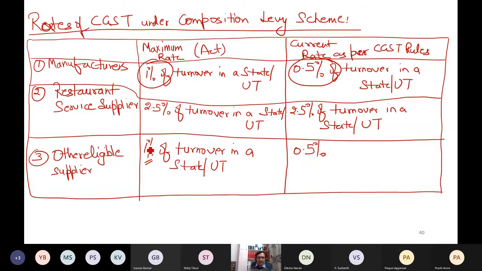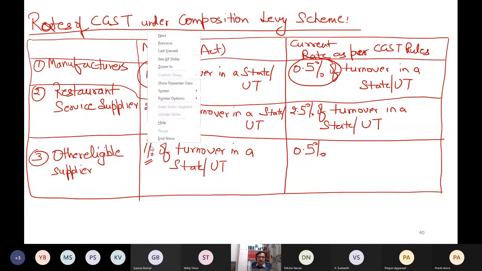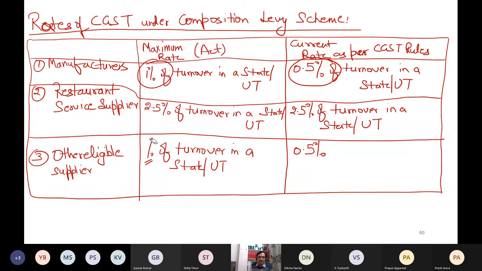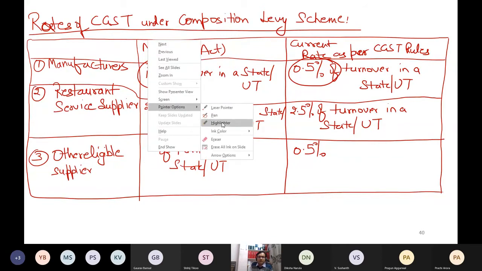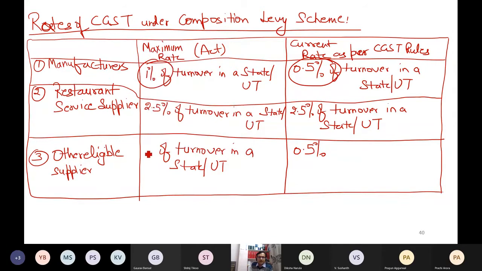I think, let me correct it, this rate is not 1% even in the Act. Let me see the Act. Do you remember this? I think this rate is 0.5%. Even in the Act, the rate is 0.5%. Let me read this through the Act. For the timing, not 0.5%. So here also it is 0.5% of turnover. The change is what? Of turnover of taxable goods or services. This is the main point.